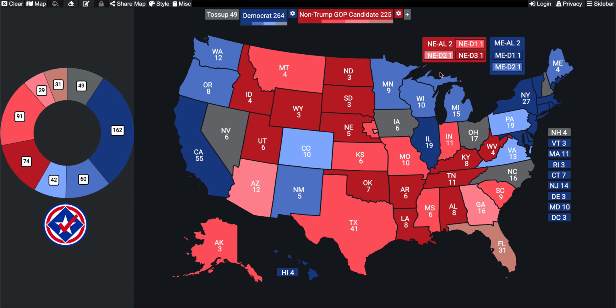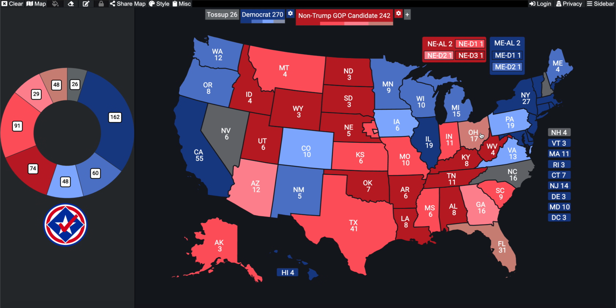So Iowa, I actually think without Trump being on the ballot, without Trump being involved in politics, the Democratic Party would still have an electoral advantage in the state. I think the GOP would inevitably catch up in the state of Ohio to a point where they would become the prominent party. But looking at Iowa, I do think without Trump on the ballot, as we saw in 2018, the Democratic Party, surprisingly, does well. And that puts the Democrats at 270.